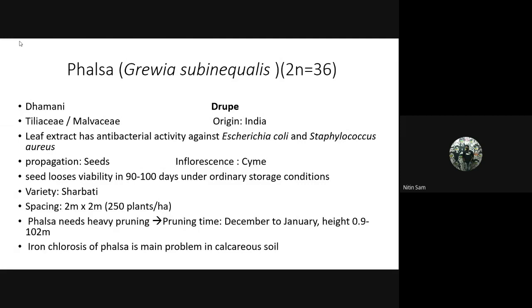Falsa needs heavy pruning, that is during December and January. Most of the arid crops are pruned during December to January. They require winter pruning, even in case of fig, falsa, etc. And the height to which it is pruned is almost about 1 or 2 meter. Sorry, I think this is 1 or 2 centimeters. Sorry for this wrong message. It's 1 or 2 centimeter. Then iron chlorosis in falsa is the main problem. It is a problem in calcareous soils.